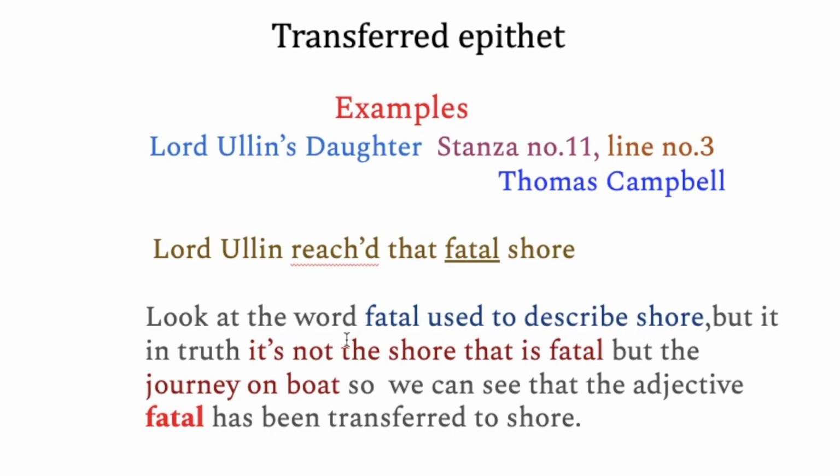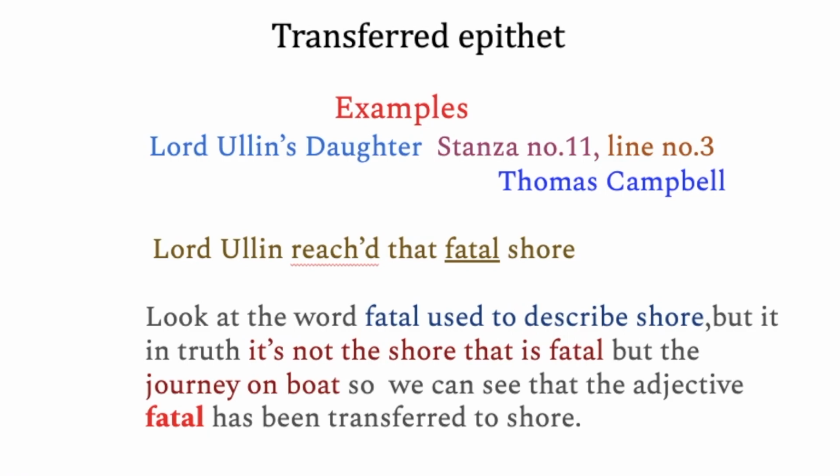But in truth, it is not the shore that is fatal, but the journey Lord Ullin's daughter and lover did on the boat, that was the fatal journey. So the shore itself is not fatal, but the journey on the boat. So we can see that the adjective fatal has been transferred to shore, rather than the journey on the boat. So that is the transfer of the adjective, or in figure of speech, transfer of epithet or transferred epithet.